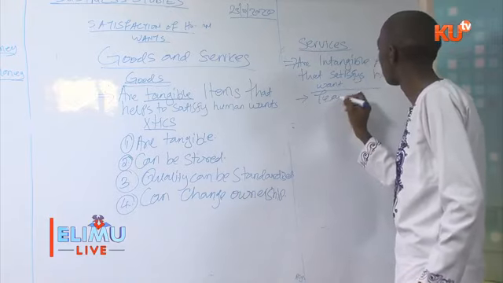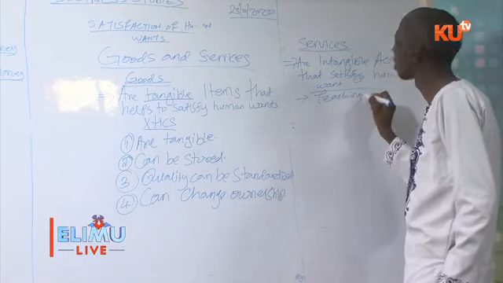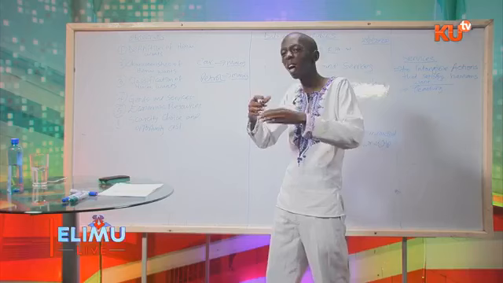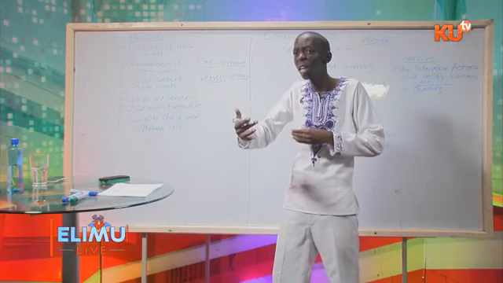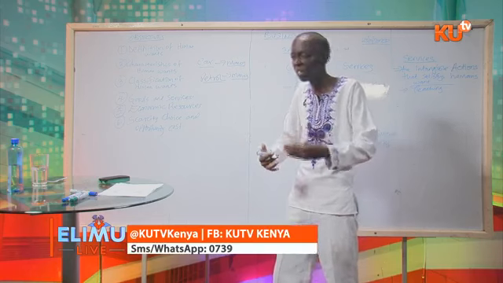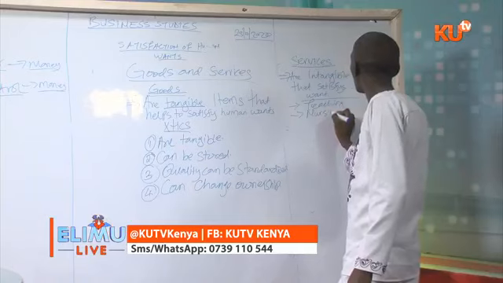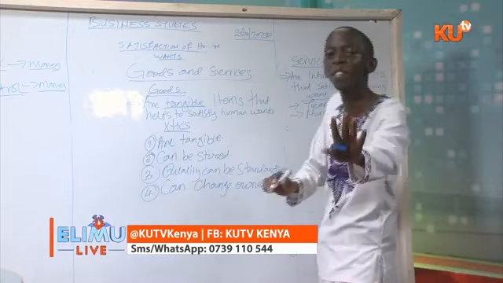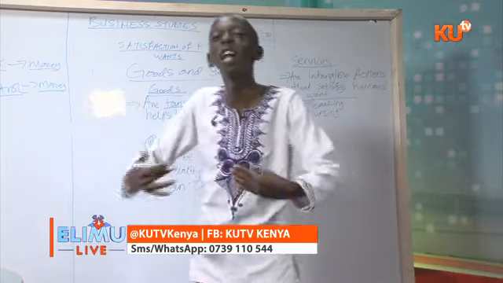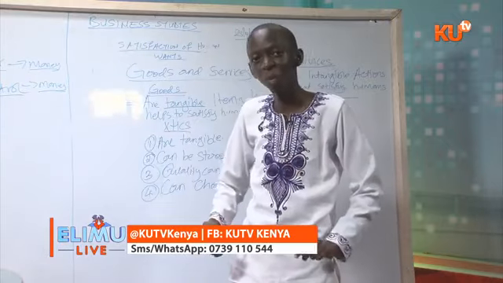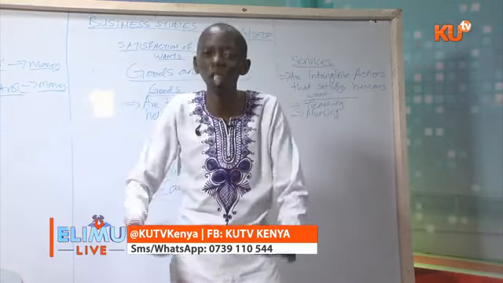Like teaching, it is an action. You cannot come and touch the teaching that is being offered. That is a service. Another example is nursing. When you go to the hospital, maybe you touch the nurse, but not the service of nursing. When you go to the school, maybe you touch the teacher, but not the service of teaching.